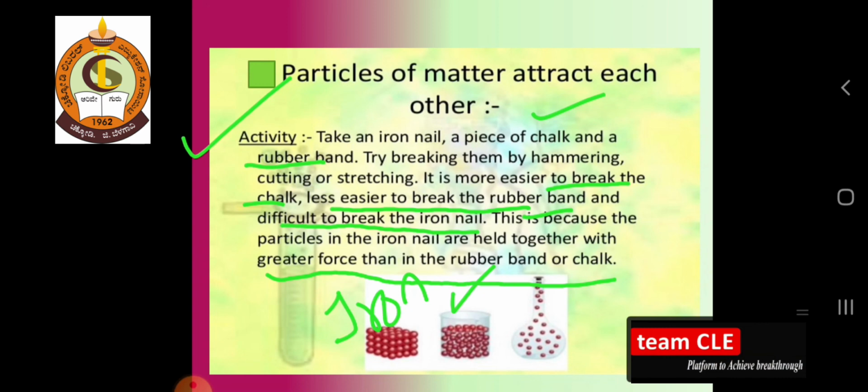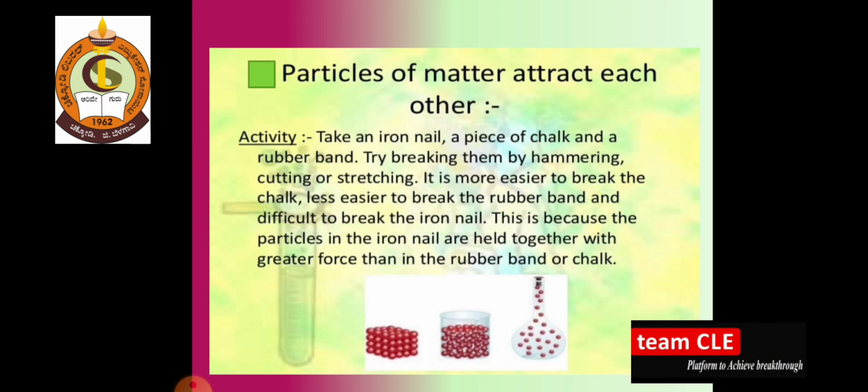Okay, then the last one, the rubber band. It can be stretched, but compared to the iron nail and chalk piece, we need more energy. So here we need energy to break it. This is the main concept, that we need energy to break it. So that's why we get the conclusion that particles of matter attract each other.